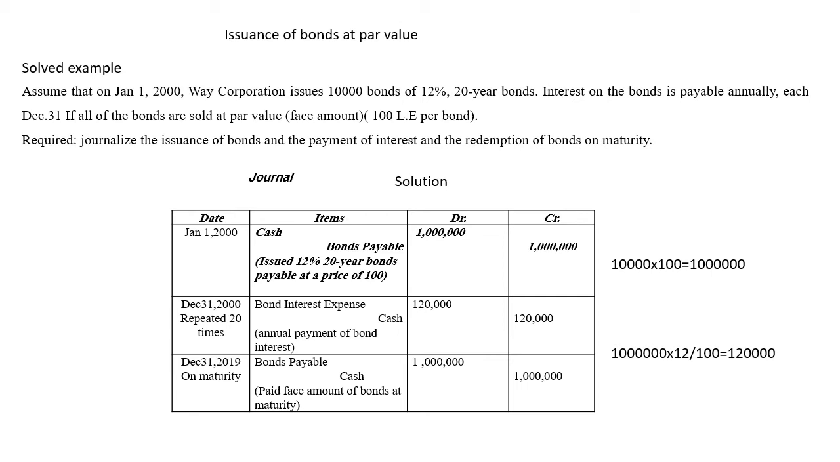On maturity, it's very simple. You just close the liability by paying back the par value of the bond. So it's debit bonds payable to close the liability, credit cash because the corporation will pay the cash on that date.